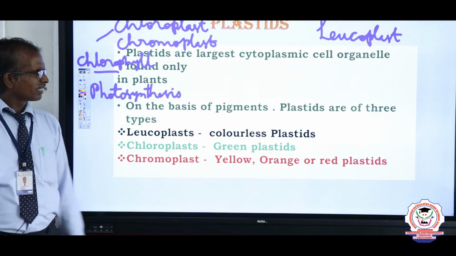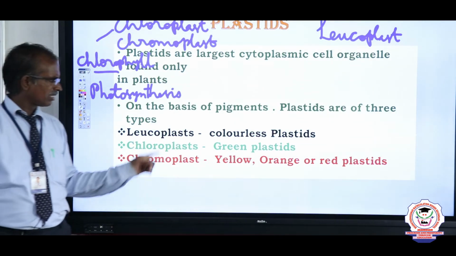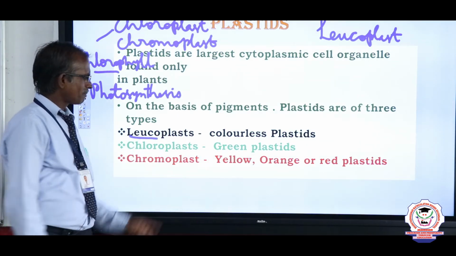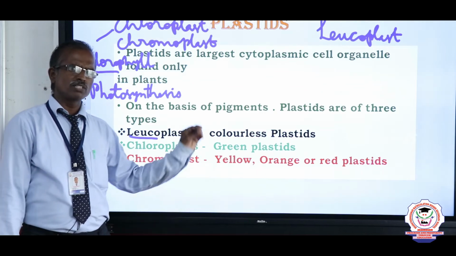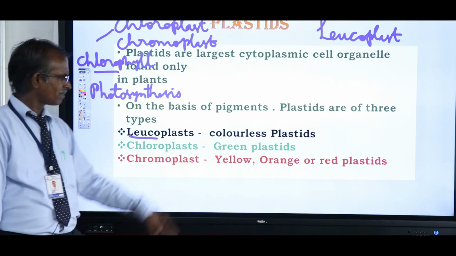Now, on the basis of the pigment, the plastids are categorized into 3 main types. Leucoplast: leuco means colorless plastid. These plastids mainly help to store food material like starch in the potato.